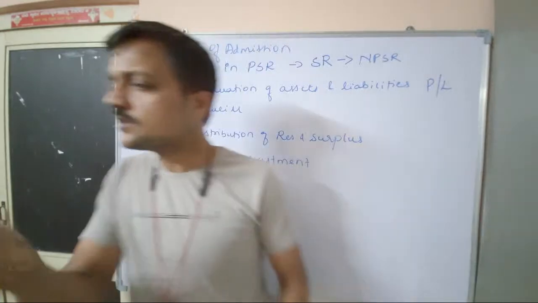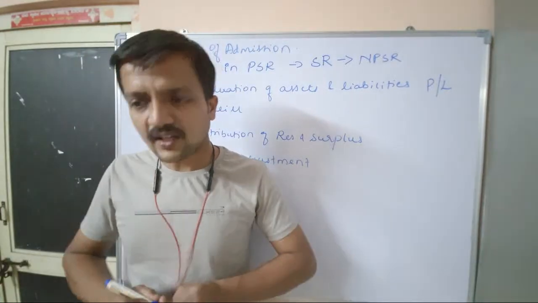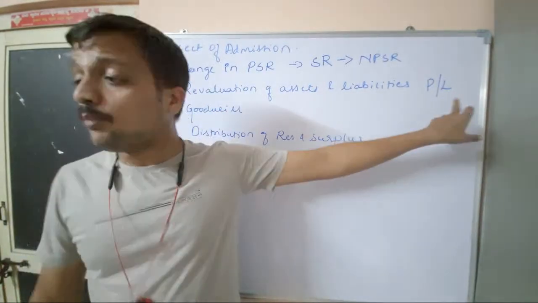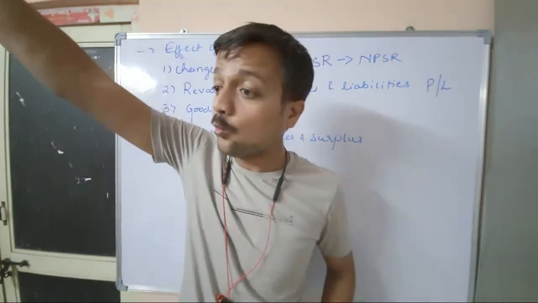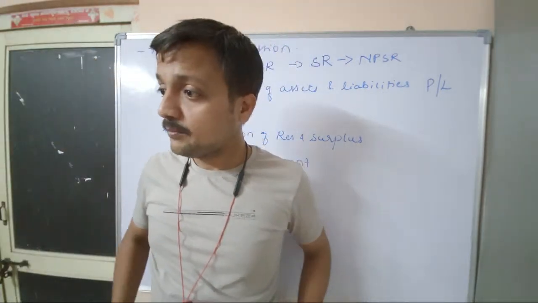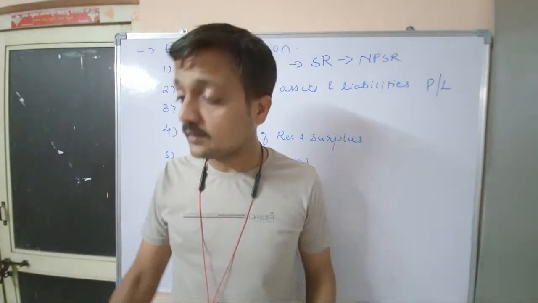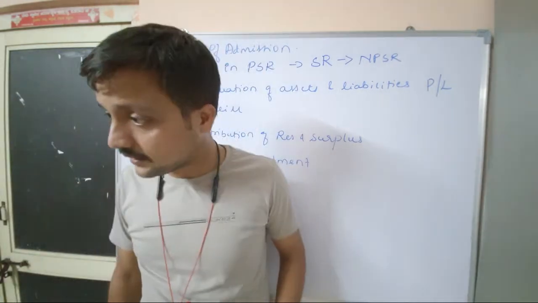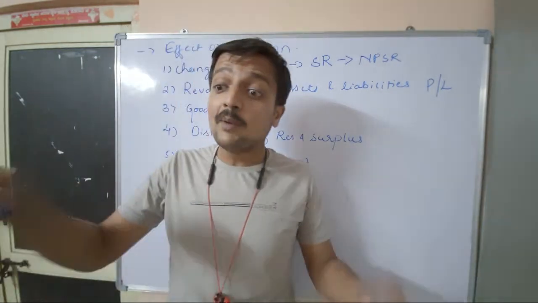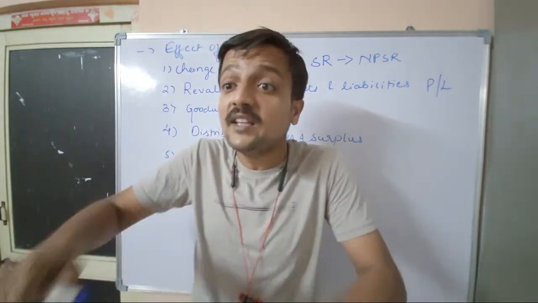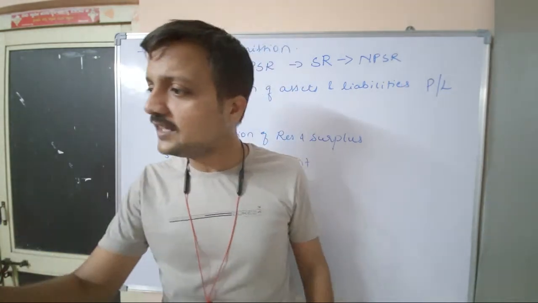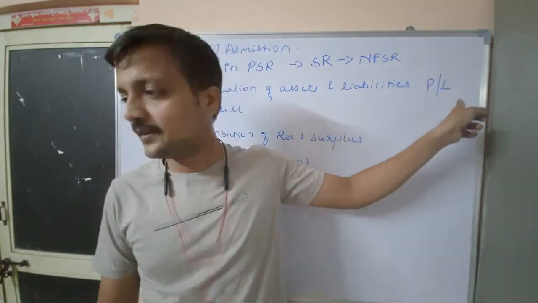So what is this profit and loss? For example, I bought a land 10 years ago when we started the firm, but today the value of that asset, so assume that I bought it for 10 lakhs, today its value is 1 crore rupees, so with the revaluation I got 90 lakh rupees profit. So that is the profit.